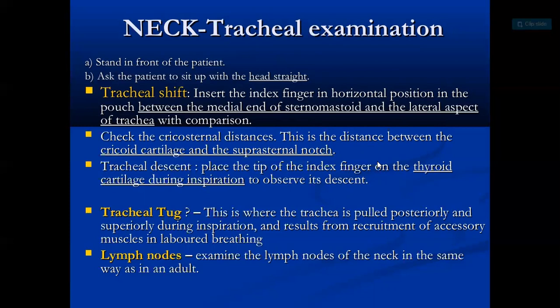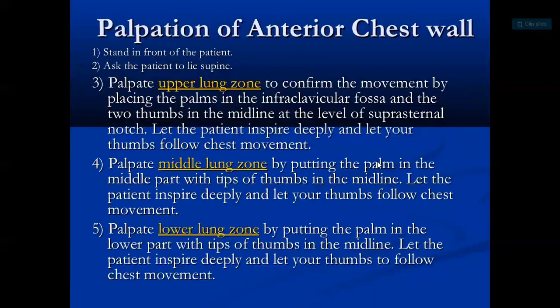Check the cricosternal distance. Tracheal descent: place the tip of the index finger on the thyroid cartilage during inspiration and observe it descend. Tracheal tug: this is where the trachea is pulled posterior and superior during inspiration, and this occurs with recruitment of accessory muscles in labored breathing. Lymph nodes: examine the lymph nodes of the neck in the same way as in an adult.